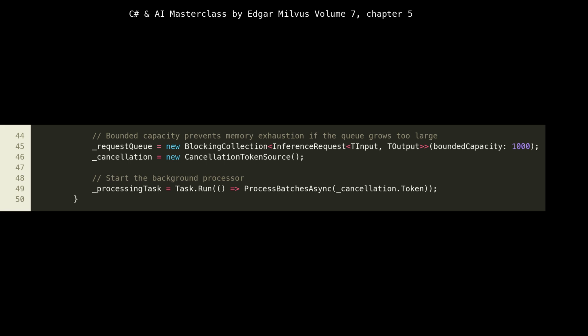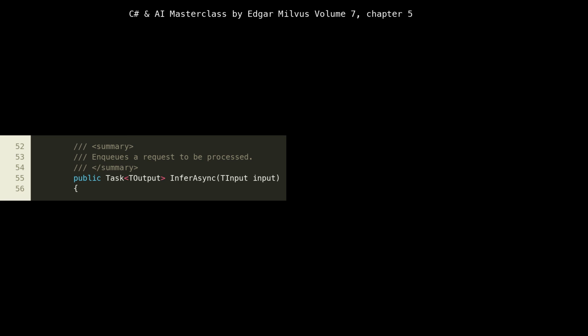A bounded queue provides backpressure. If the queue is full, _requestQueue.Add would block, signaling to upstream services that the engine is overloaded. This prevents resource exhaustion and helps maintain stability. We also start the _processingTask immediately, kicking off the background batch processing loop. The InferAsync method, lines 52 to 56, is the public API for submitting an inference request.